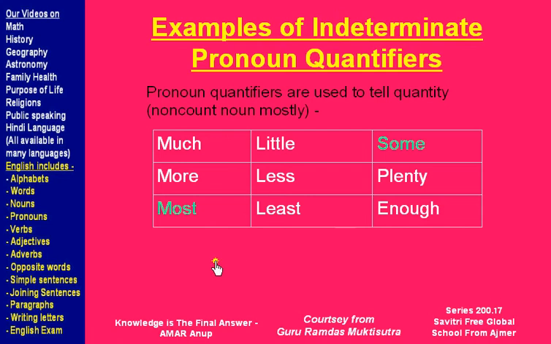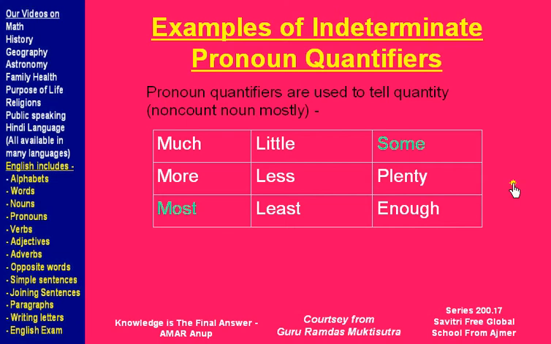These words here try to identify how much, when I say much or little or plenty or enough. We have already seen some of these used before, but here I have put them together to show that these are the indeterminate pronoun quantifiers.